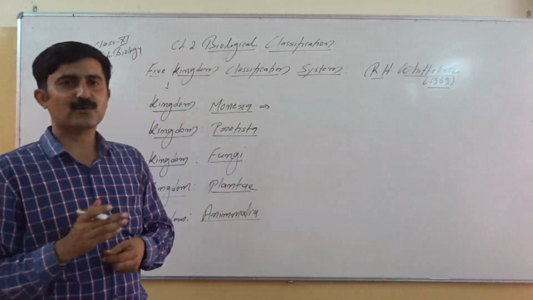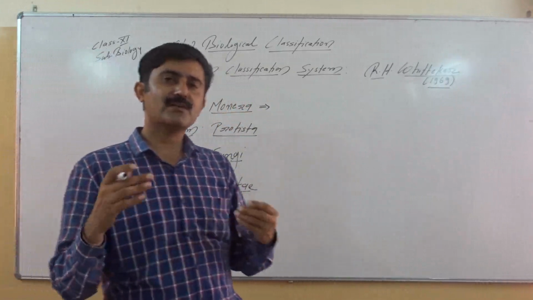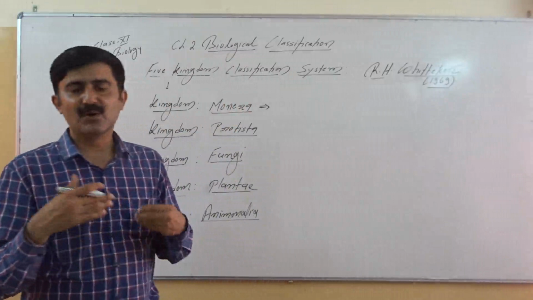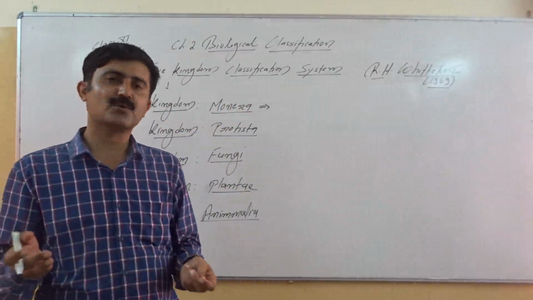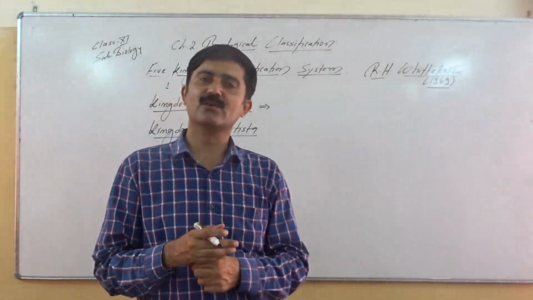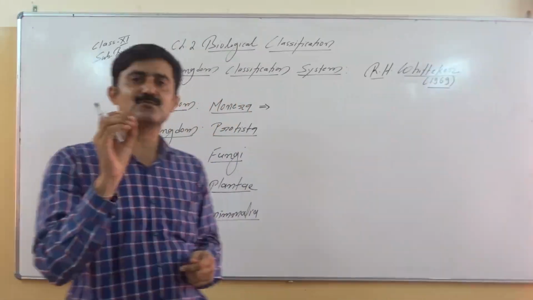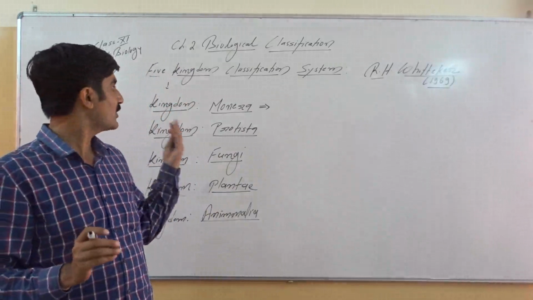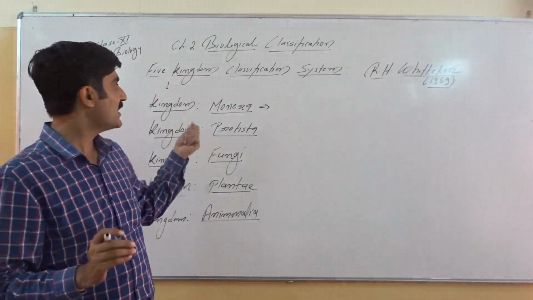When we talk about prokaryotes, it means there is no well-defined nucleus, or the nuclear membrane is absent. They may be autotrophic prokaryotes, heterotrophic prokaryotes, with cell wall, without cell wall. The criteria used was the complexity of cell, the structure of cell, and all the prokaryotes are classified within the Monera.